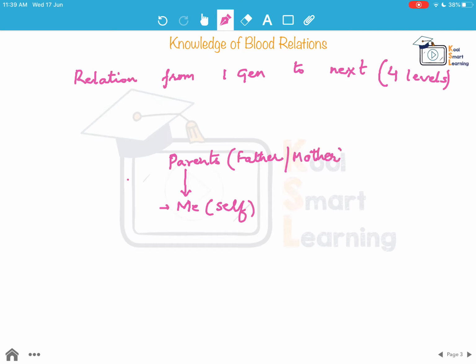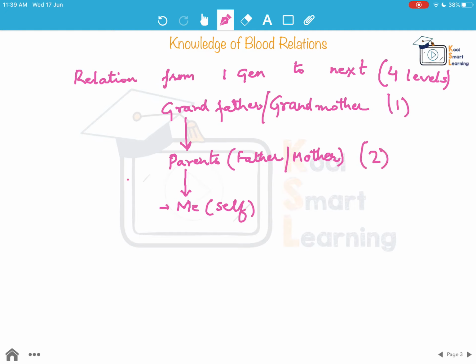I will not say parents here because the specific relation would be father and mother, which would be used in these types of questions. And then I have grandfather, grandmother. So this is level 1, this is level 2. I place myself in level 3 and then the next relation would be children, which is son and daughter. So this is level 4.